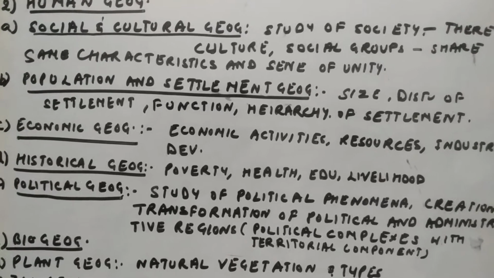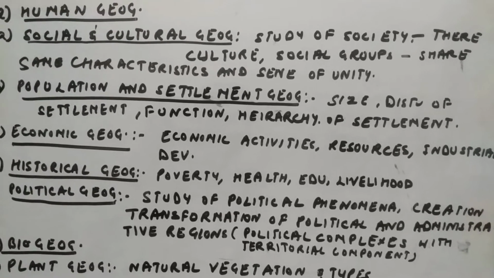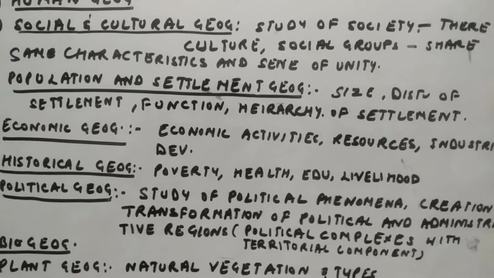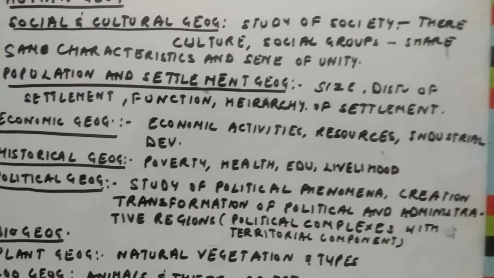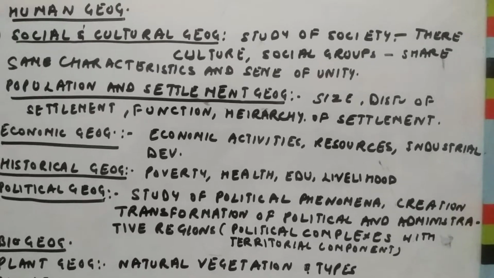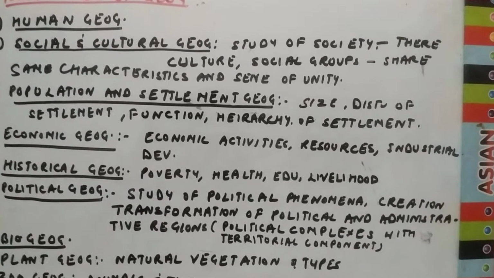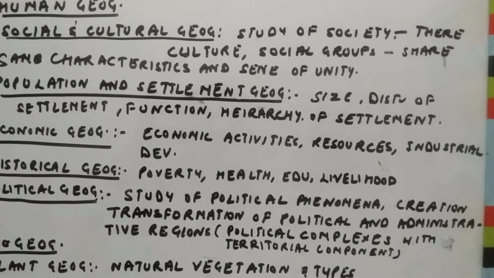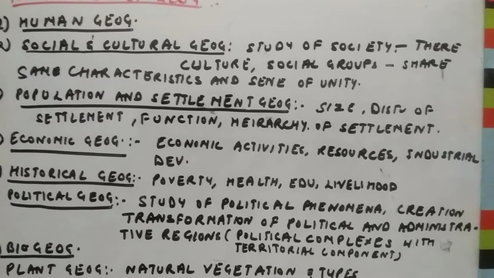In population, we study about the characteristics of the population, density of the population, mortality rate, fertility rate, migration and all. In settlement, we study about the size distribution of the settlement, functional hierarchy of the settlement. Different theories are given for the settlement, basically the types of houses on the basis of which it is divided. In settlement geography, we divide the cities also. First villages are there, then come towns, then cities, then metropolitan cities. They are basically divided on the basis of the population only.